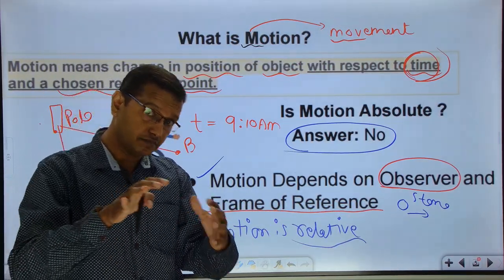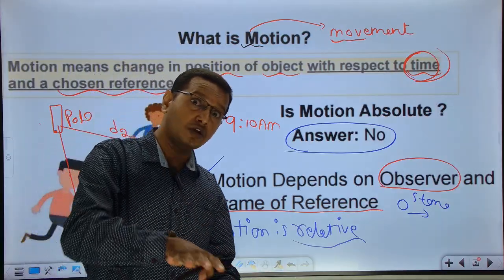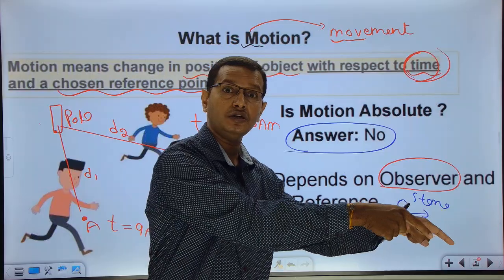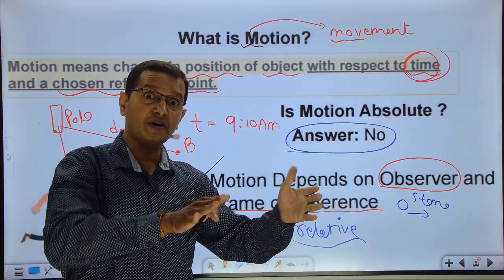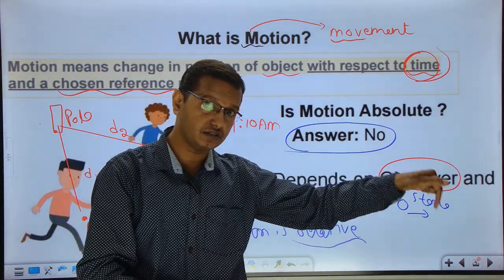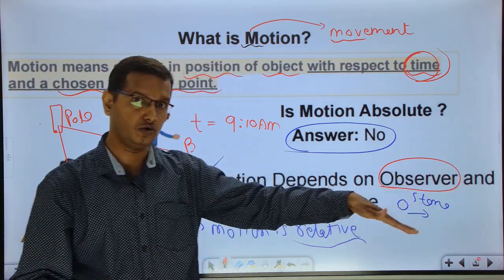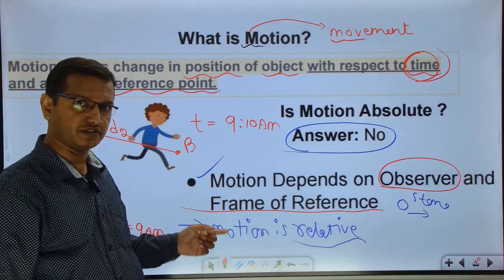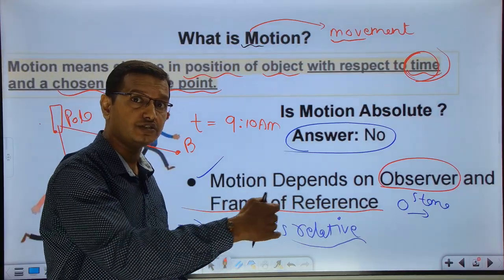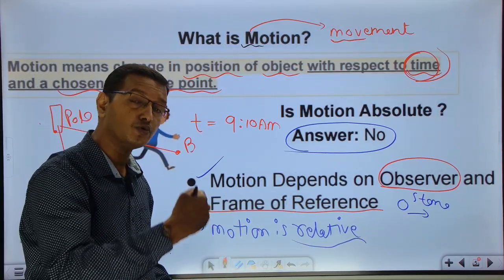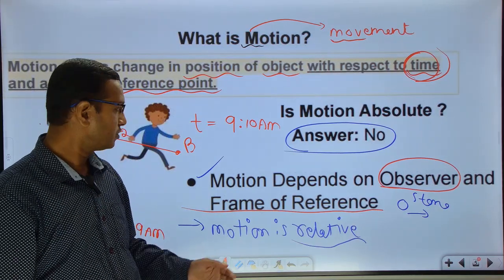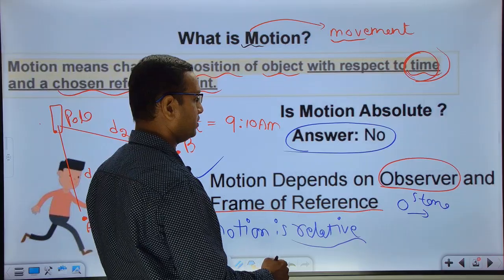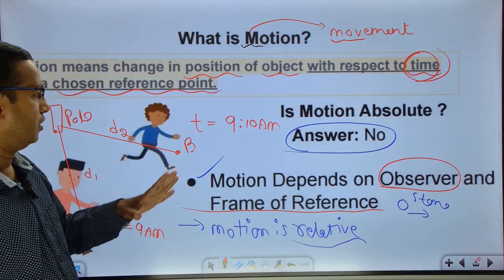Now, the bus is moving on the road. That road is another frame of reference. So the person who is standing on the road and watching sees the bus moving. The person standing on the earth, on the road itself, is acting as a frame of reference. So when the frame of reference changes, whether the object is moving or not moving changes. So motion depends on the observer as well as the frame of reference. This is a very, very important point which you have to keep in mind.